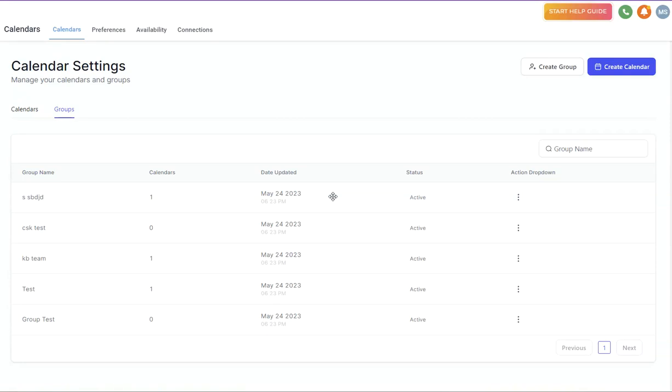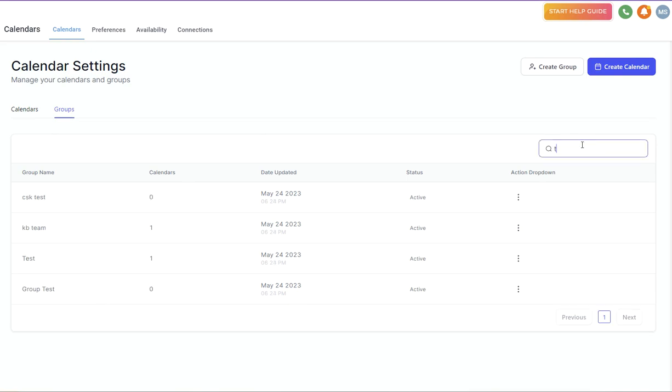Here we're going to go over the calendar groups. So this lives under the calendar settings in your CRM. So here you can see all of the groups that have previously been created. You can search for a group name by typing in the group name here. So if I put in test, you can see my test groups.